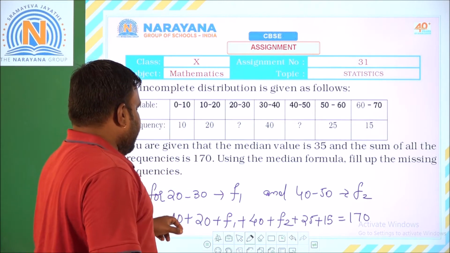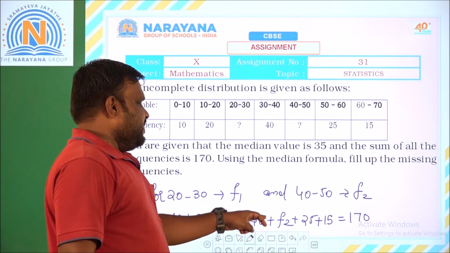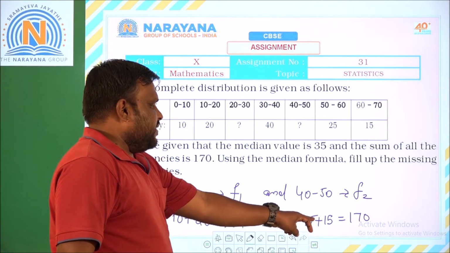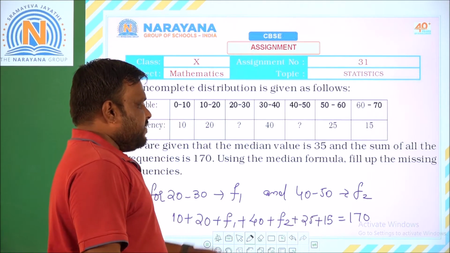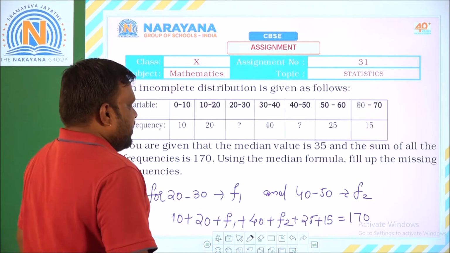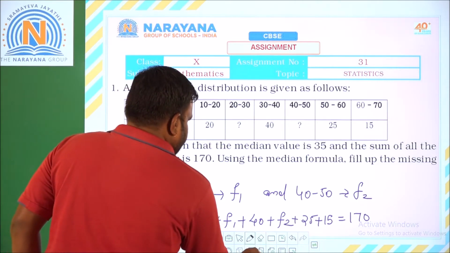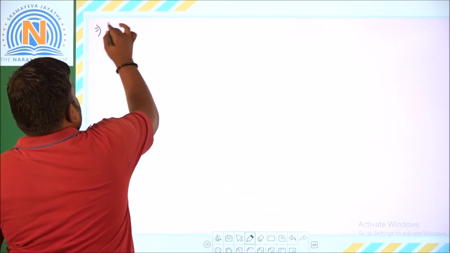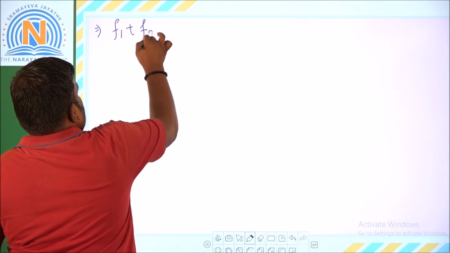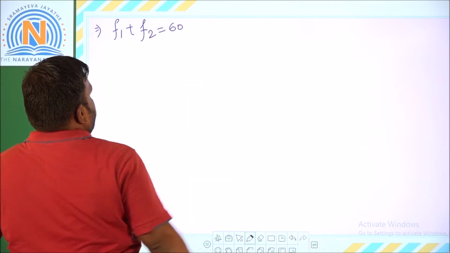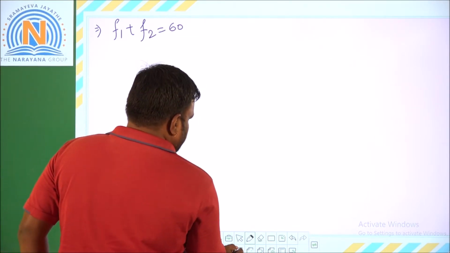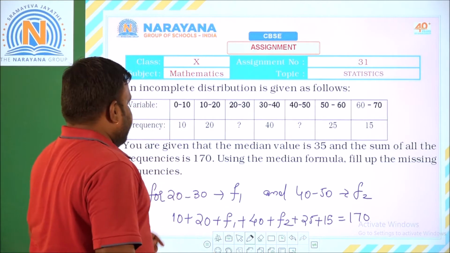From this, 10 plus 20 is 30, plus 40 is 70, 70 plus 25 plus 15 is 40, 70 plus 40 is 110. So 170 minus 110 gives you 60. That means F1 plus F2 is equal to 60. We got one equation with respect to F1 and F2. Next, let us consider some more things.